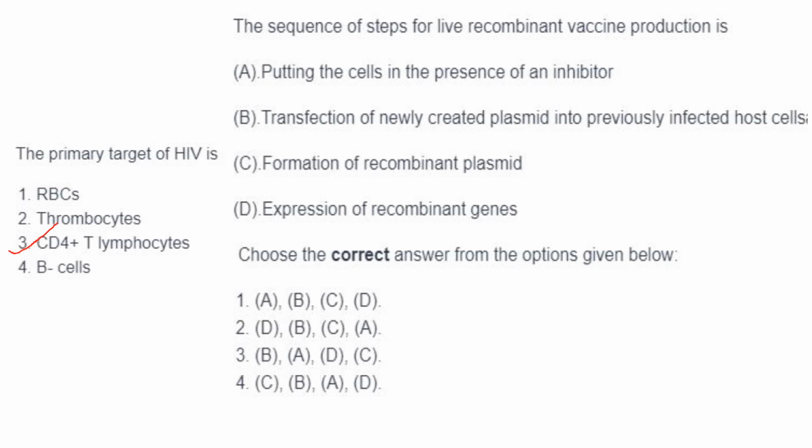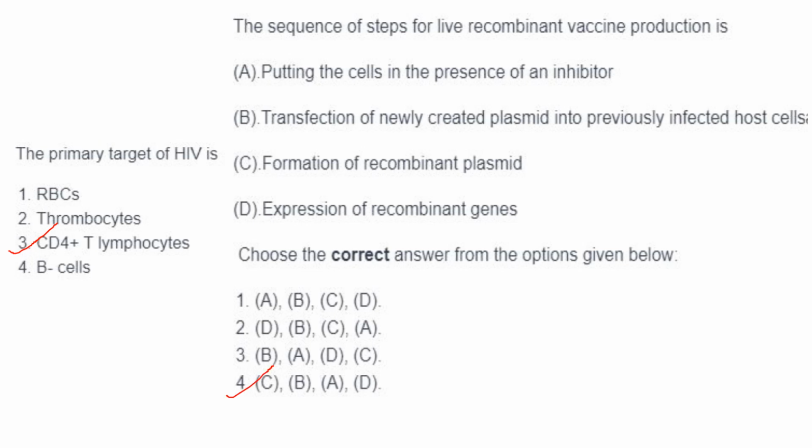The sequence of steps for live recombinant vaccine production is: putting the cells in the presence of an inhibitor, transfection, formation of recombinant plasmid, expression of recombinant genes. Okay, so first one will be formation of recombinant plasmid, C. C first means answer is option 4, because option 4 is having C first.